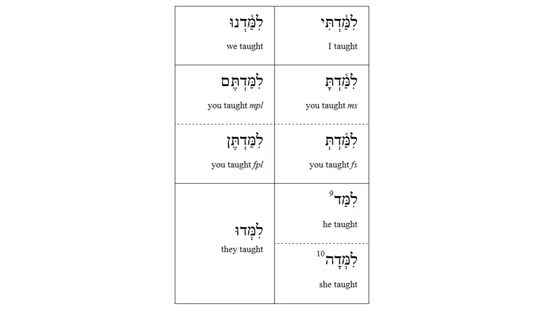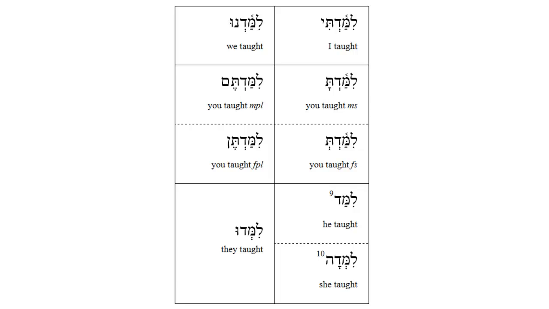Limad. Please observe the footnote which points out that while the typical theme vowel is a patach, at times we will encounter a tzere or a segol. We notice the segol with particular frequency with the verb diber, he spoke.